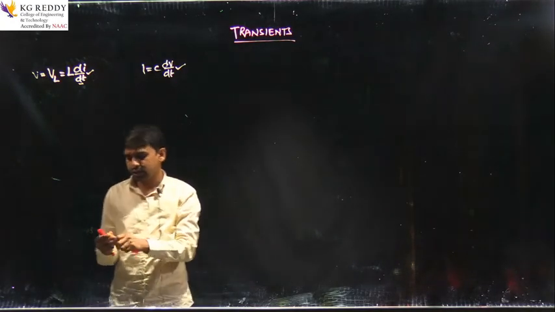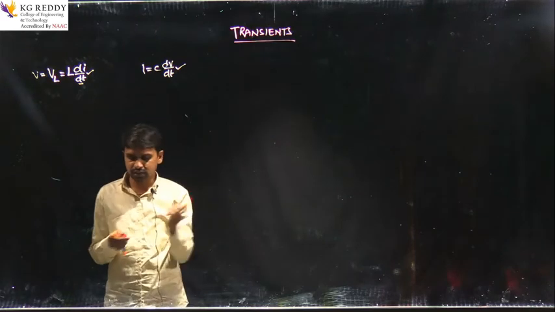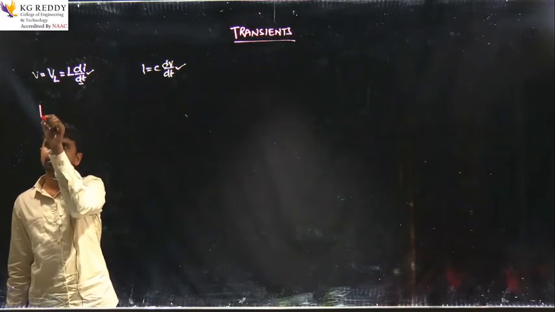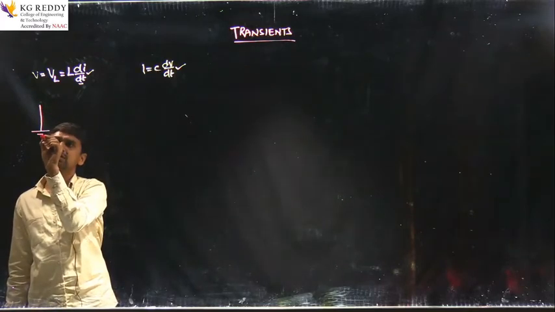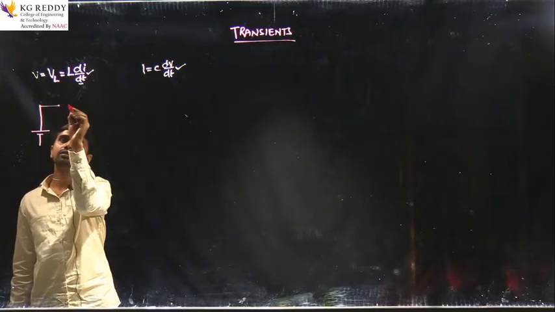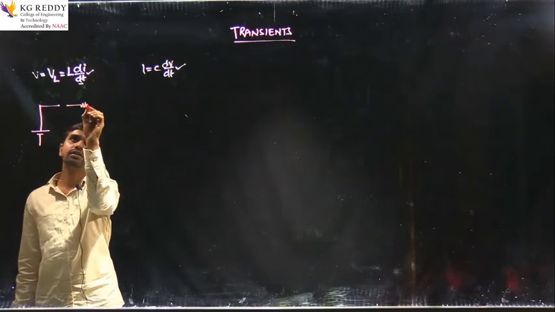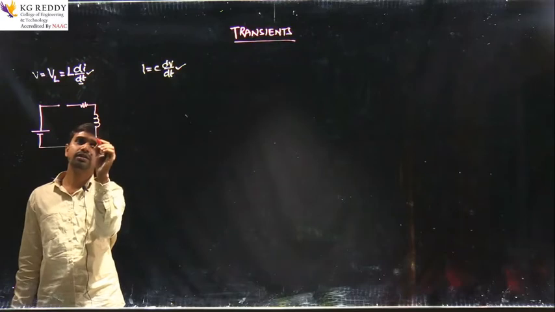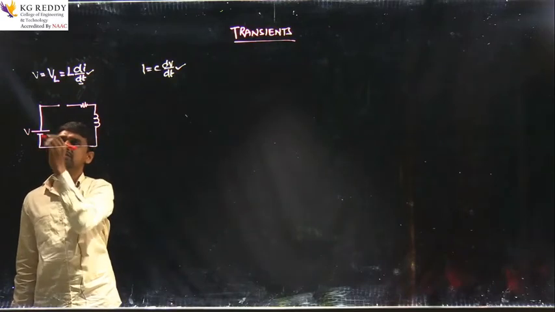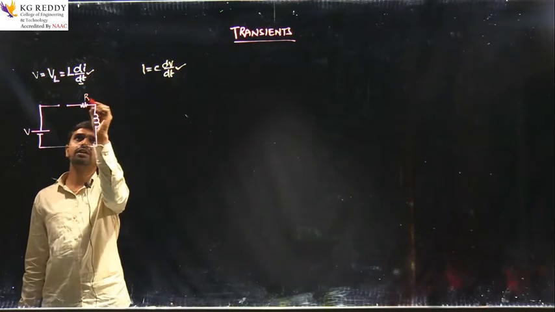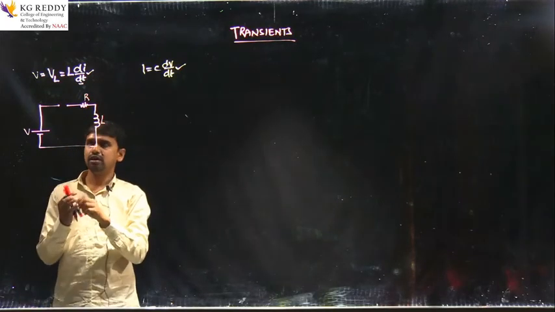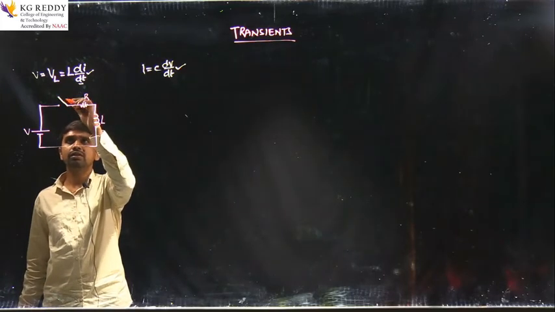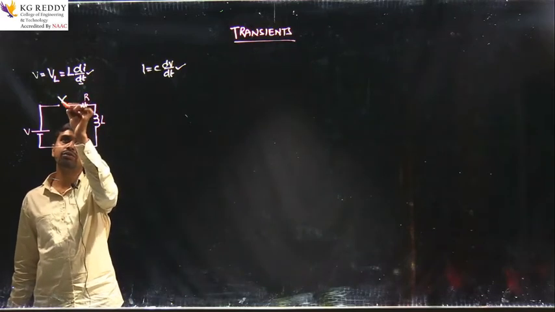Let me consider a network to elaborate these equations. This network consists of R and L elements and a voltage source V. These elements are connected to the source through a switch, and I am going to close the switch at t equal to 0.